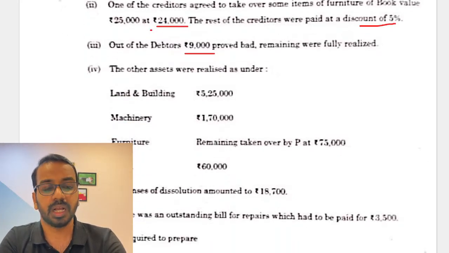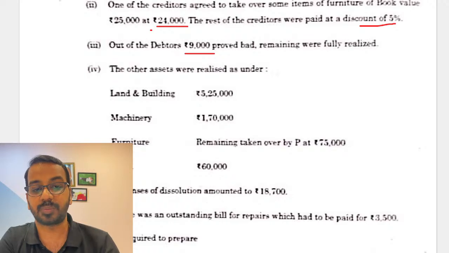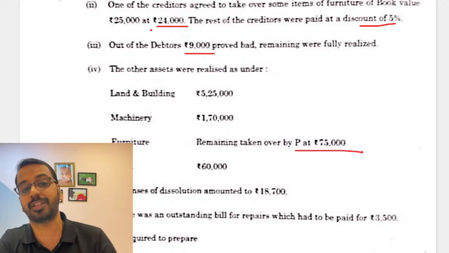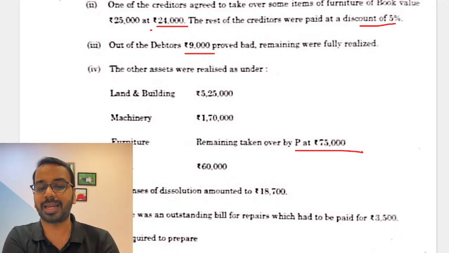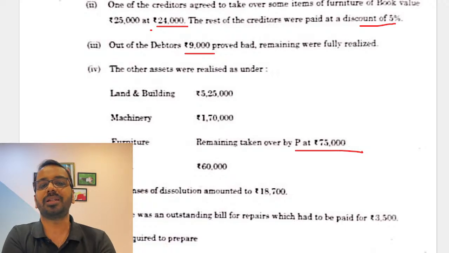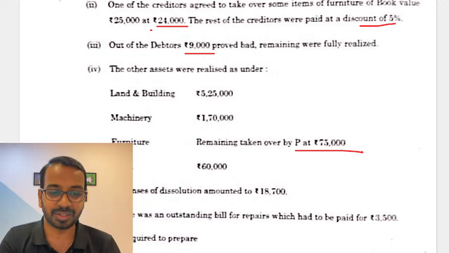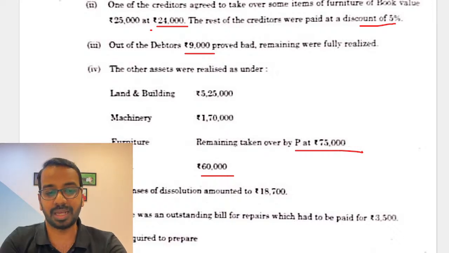Then you have other assets: land, building, machinery, furniture, whatever has been realized, that is P has taken over for 75,000. So from the total furniture, part has been taken by a particular creditor. 75,000, you will debit the partner account, credit the realization account. Same way stock, whatever you have realized by bank, in the realization account.